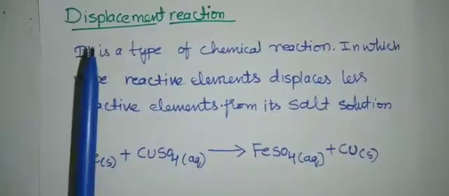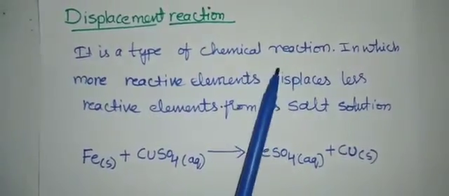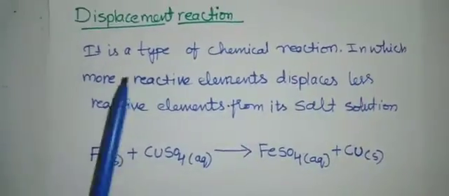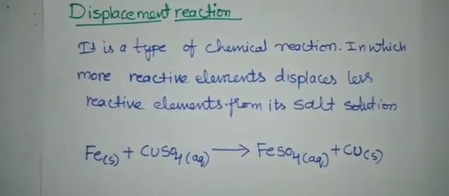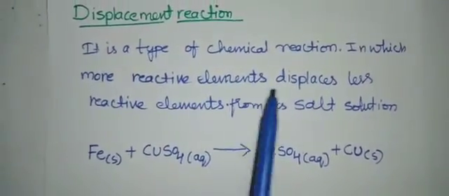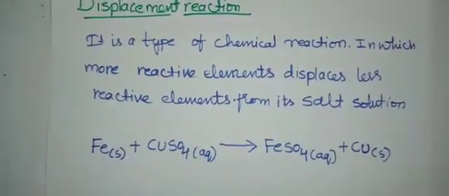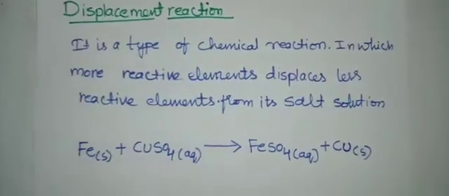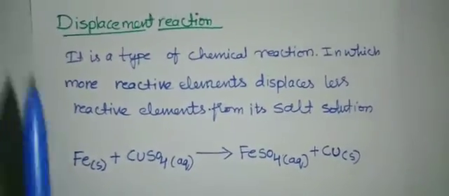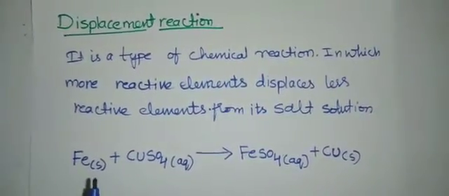Displacement reaction means it is a type of chemical reaction in which more reactive elements, ಅಂದ್ರೆ ದೊಡ್ಡ ಅಂದ್ರೆ ತುಂಬಾ ರಿಯಾಕ್ಟಿವ್ ಆಗಿರುವಂತ ಎಲಿಮೆಂಟ್ಸ್, displace the less reactive elements from its salt solution. So we'll take one example. We'll show this with an example of a reaction.